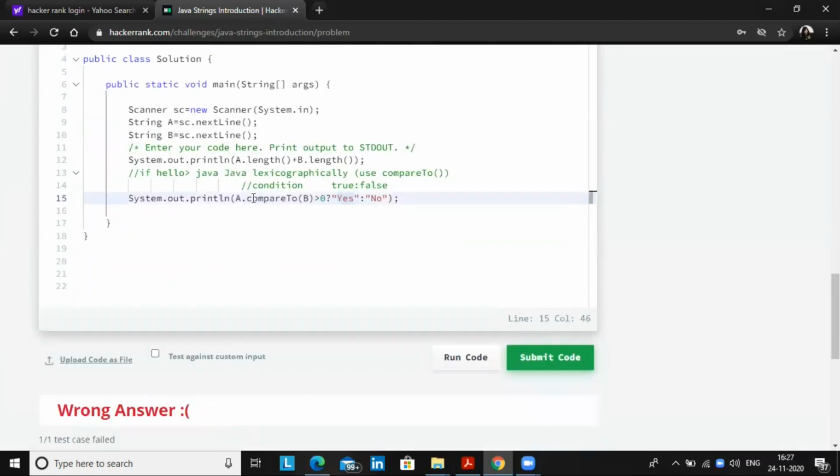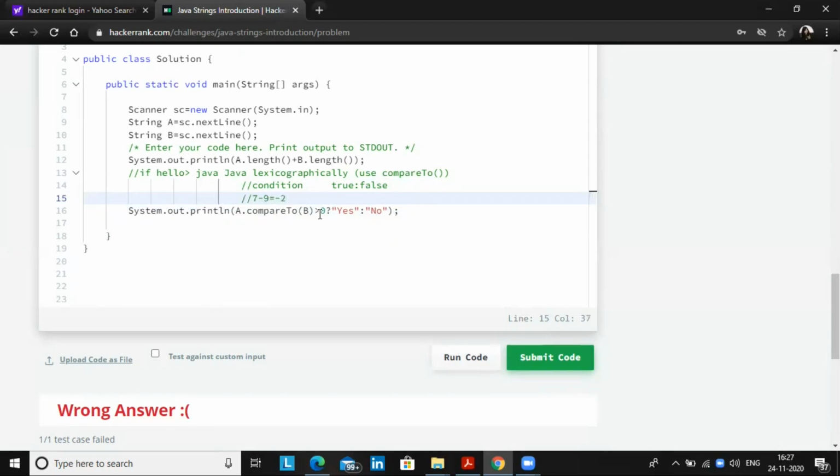If you see from A, B, C to Z, hello will come first in the ascending order. Hello will come at the index value of, if you count A, B, C, D, E, F, G, H, so H will come at 7 and Java will come at H, I, J, so Java will come at 9. So the logic which is executing here is 7 minus 9, which is equal to minus 2.